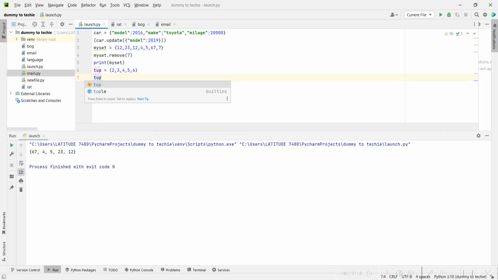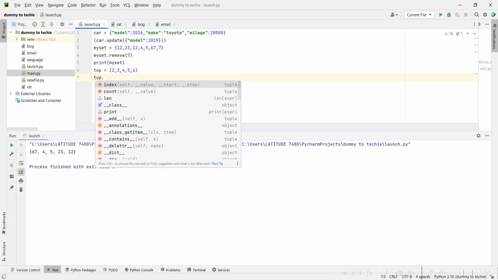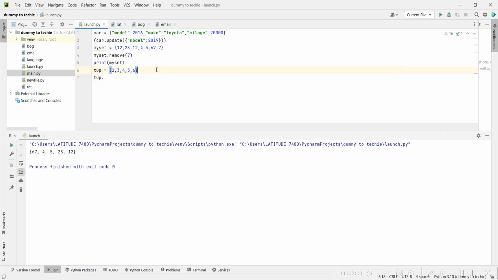So a tuple is also still in the family of lists, sets, list, and dictionary. There are some methods like I can index a tuple, so it's indexable. I can count it, but I cannot do things like update or delete, pop. I cannot do those things because a tuple doesn't allow me to perform those actions. Basically a tuple is like a constant. Once you create it, either you delete the variable if you don't want to use it again, because you cannot update it, you get. Or you redefine it and it will reassign itself.